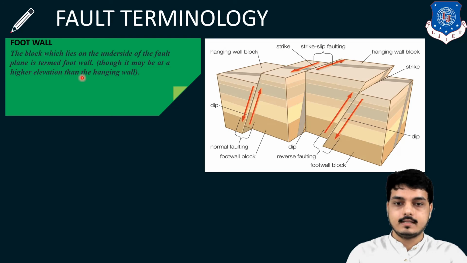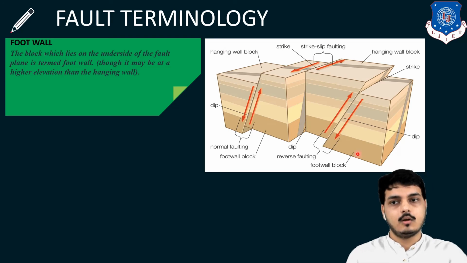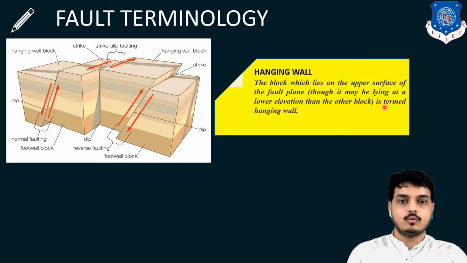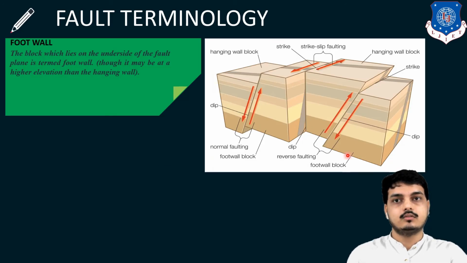Now look, footwall, as I said, here there is a footwall block, it is opposite to it. The footwall block lies on the underside of the fault. So it lies on the underside of the fault, and is known as footwall block, though it may be at a higher elevation. Right now it is at upper elevation. In the previous it has been shown at a lower elevation. Here it is at a lower elevation. So it can be at an upper elevation also. So it can be on either side.